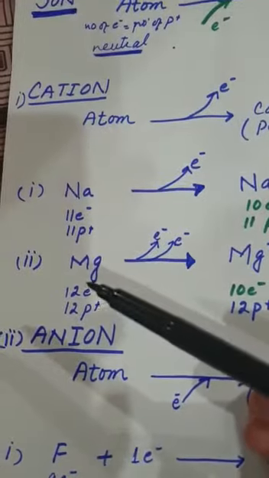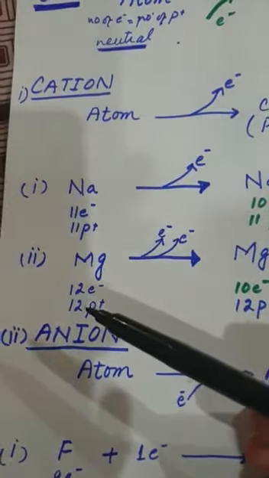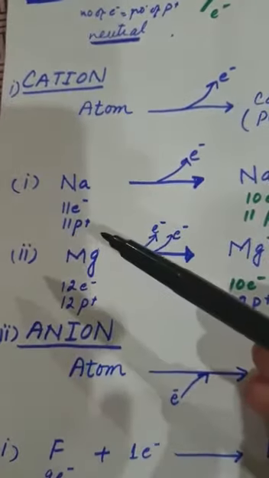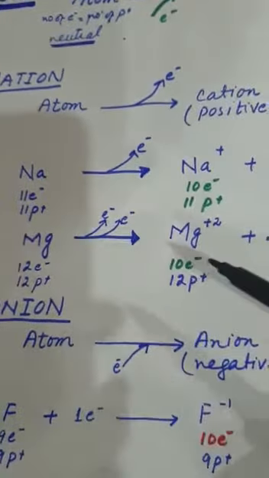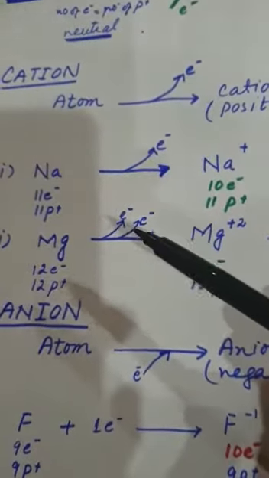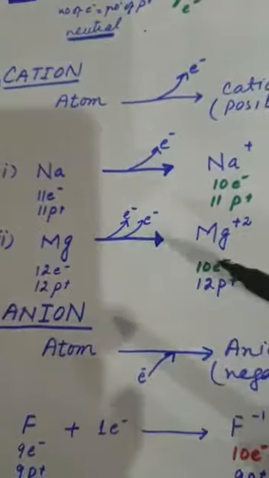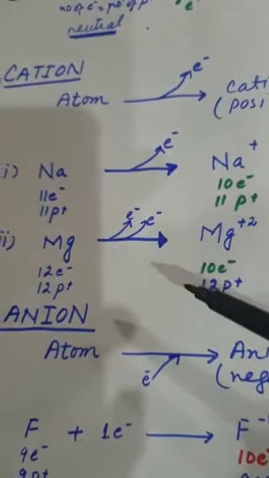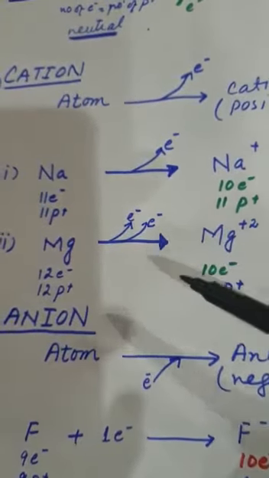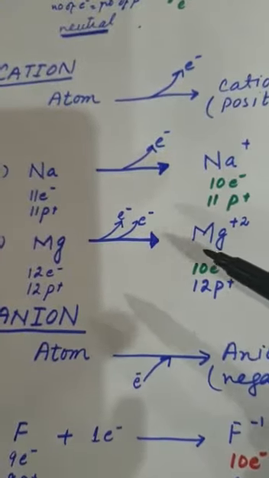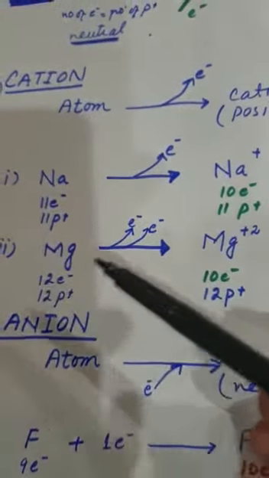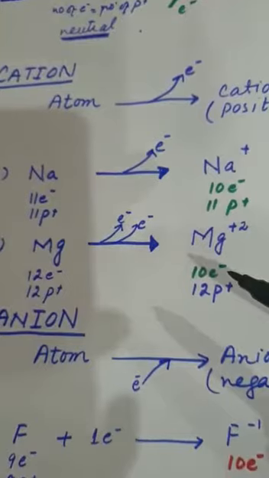Before the reaction, magnesium contained 12 electrons, 12 protons, no charge. But after the reaction, when 2 electrons are lost from the magnesium atom, there is a disturbance in the number of electrons and protons, which you can see very easily. That is, 12 minus 2 will give you 10 electrons.